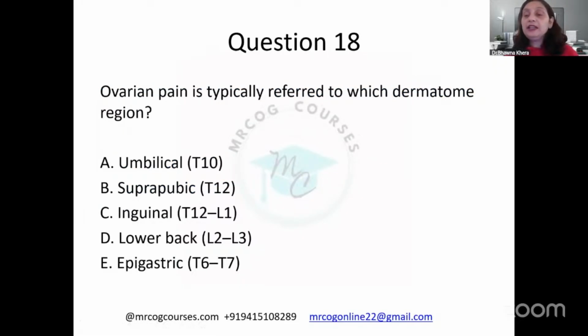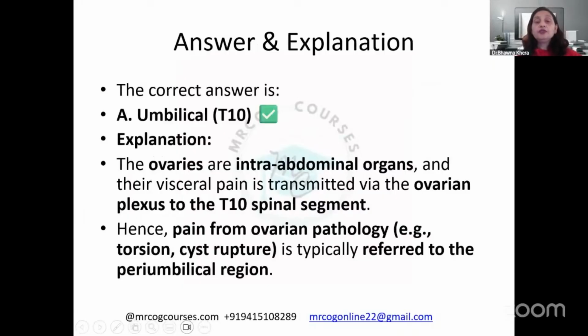Ovarian pain is typically referred to which dermatome? Another important question. Everybody knows it is umbilical, that is T10. Ovaries are initially intra-abdominal organs, and their visceral pain is transmitted via the ovarian plexus to the T10 spinal segment. Hence, pain from ovarian pathology, for example torsion or cyst rupture, is typically referred to the periumbilical region.